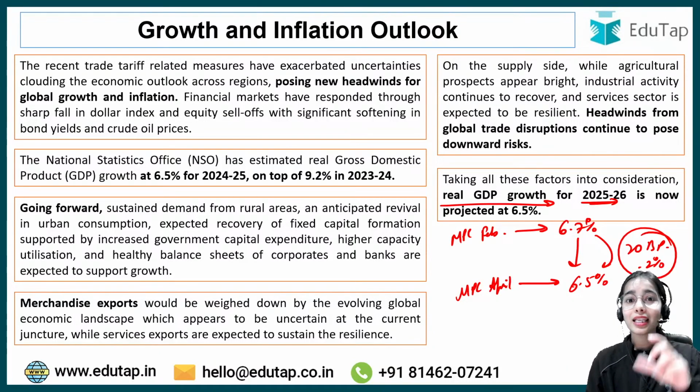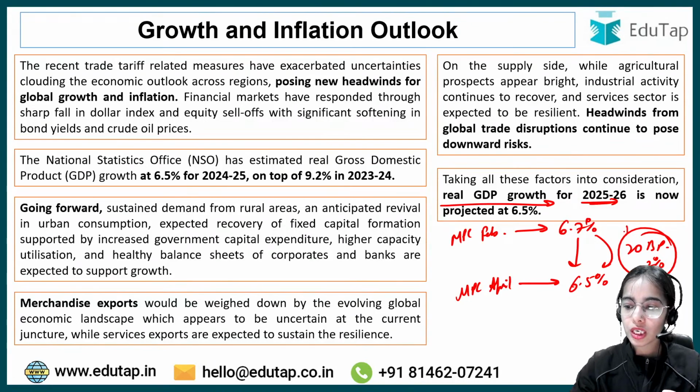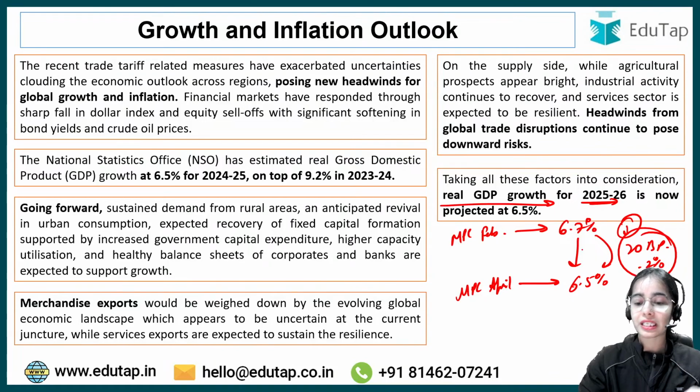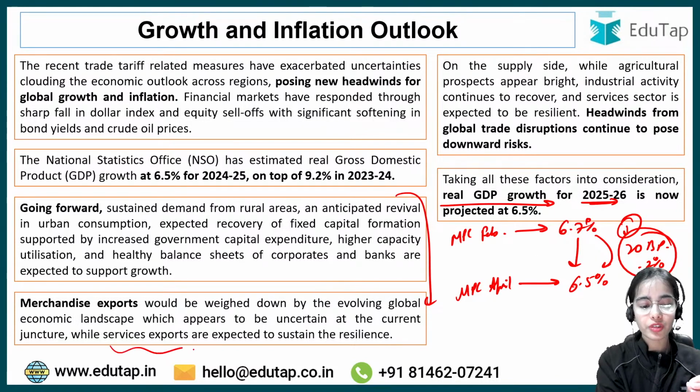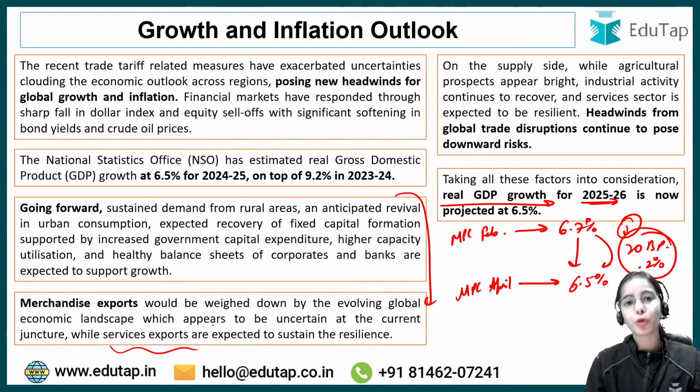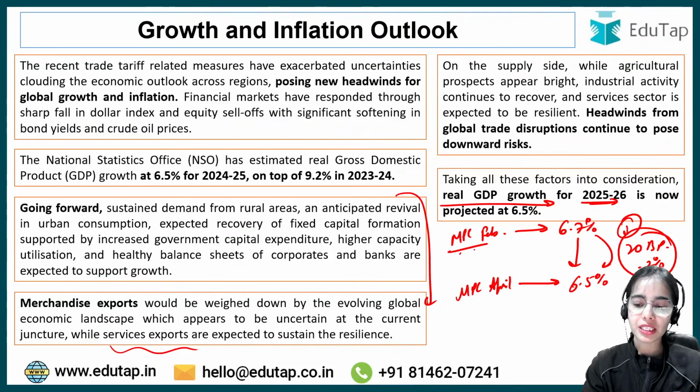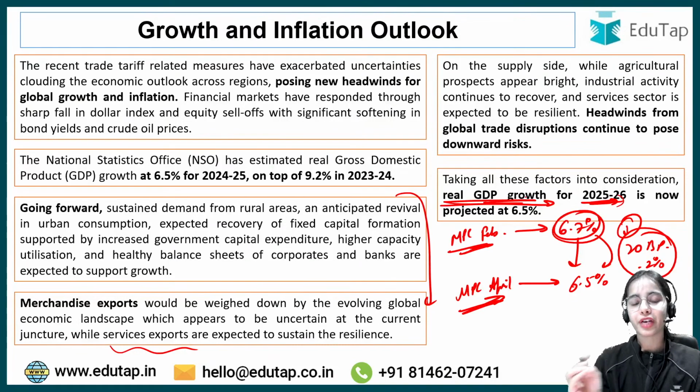But you can understand that the MPC has reduced the real GDP growth forecast by only 0.2%. That means we are expecting that our domestic demand and the service exports will be able to handle the problem, as the Indian economy is considered a very, very resilient economy. So in the February MPC, the real GDP growth for 2025-26 was projected at 6.7%, but now in April it is projected at 6.5%, that is 20 basis points or 0.2% lower.